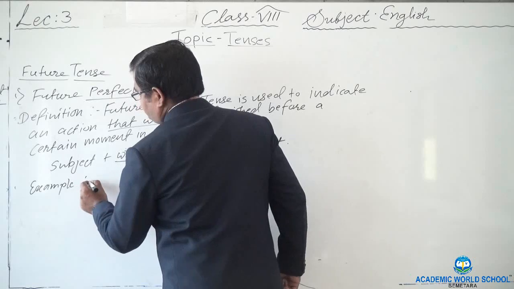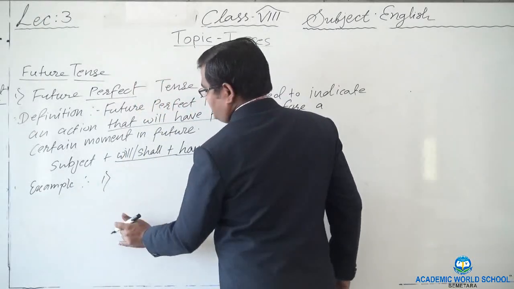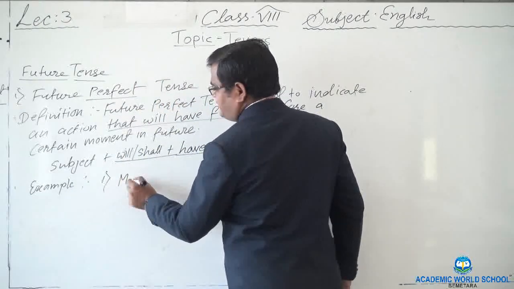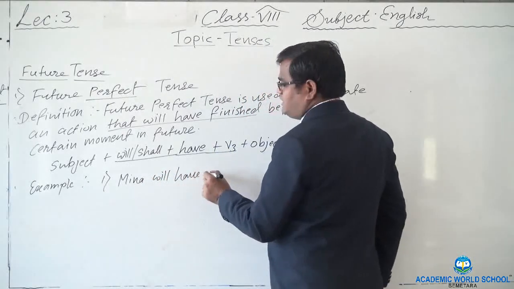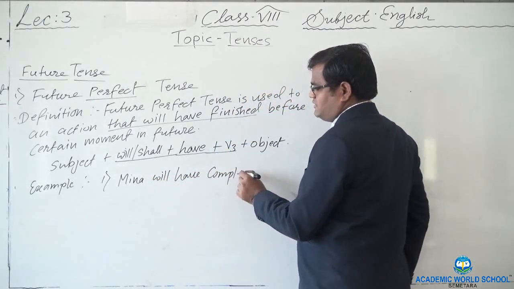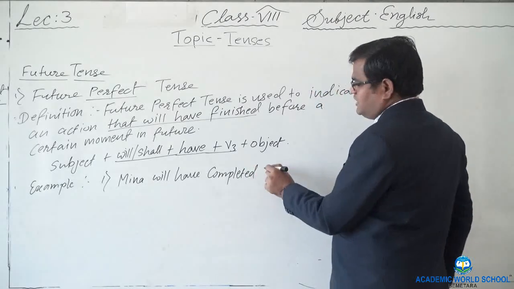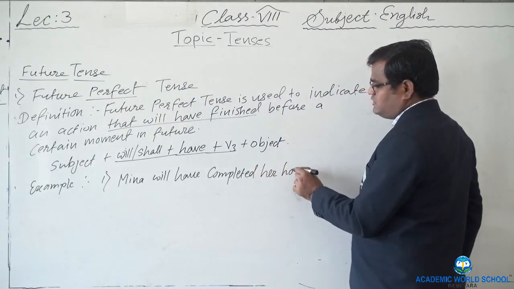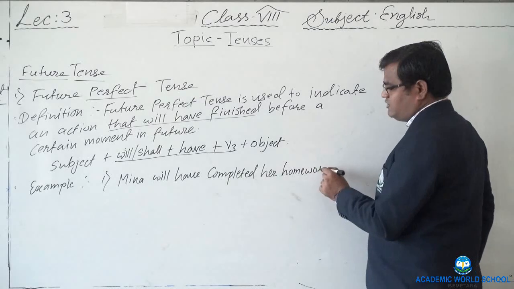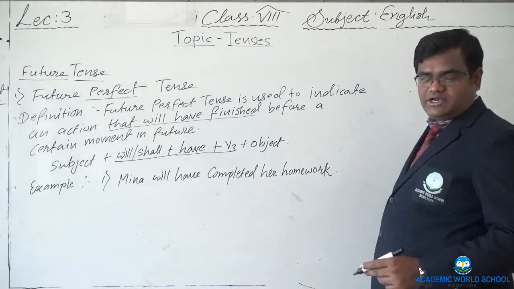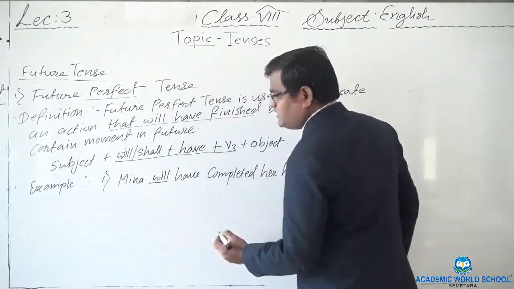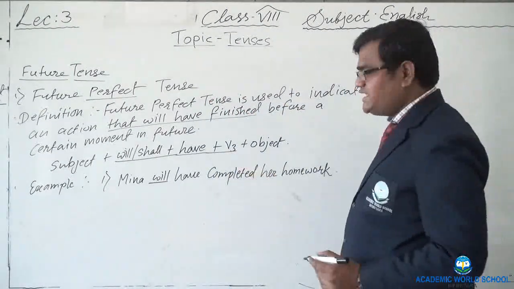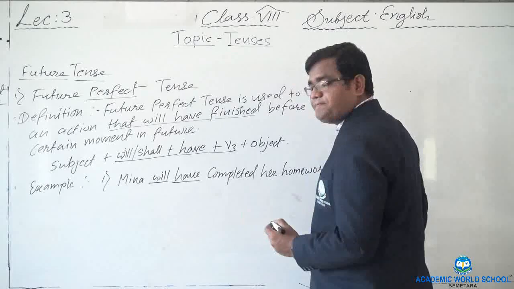Example, Meena. Let's take: Meena will have completed her homework. Will, as according to the formula, have, right?